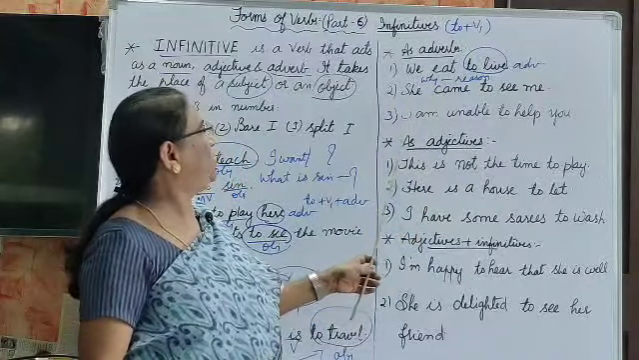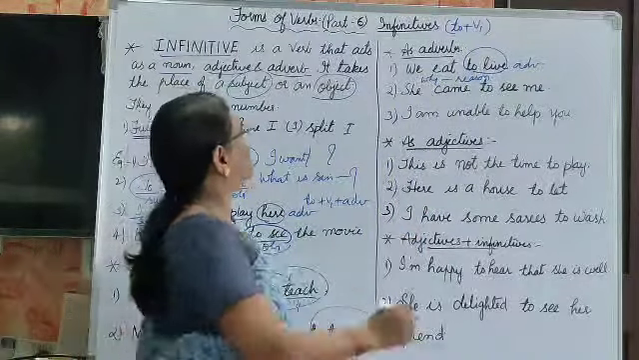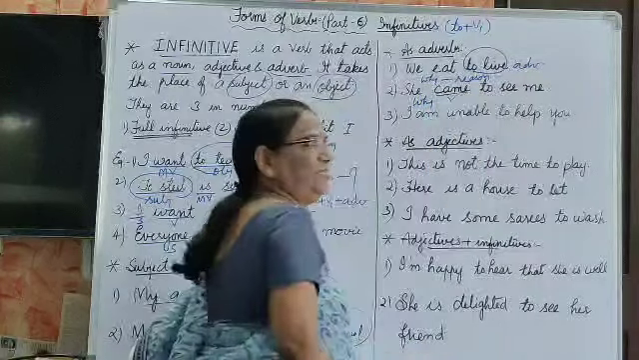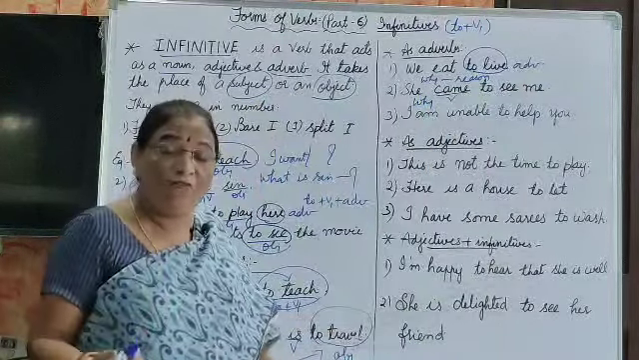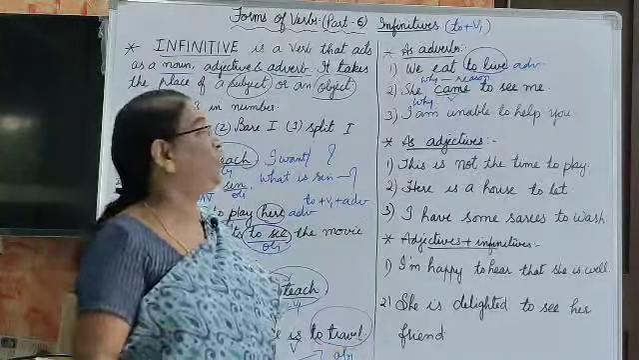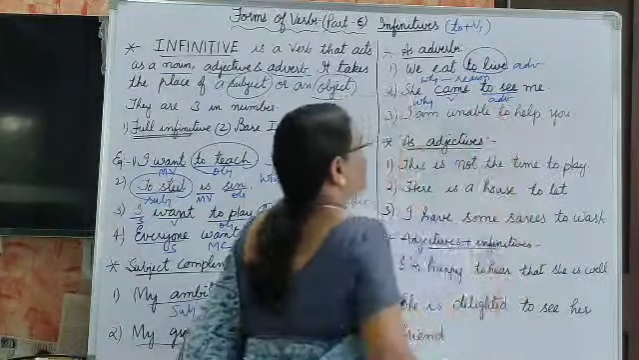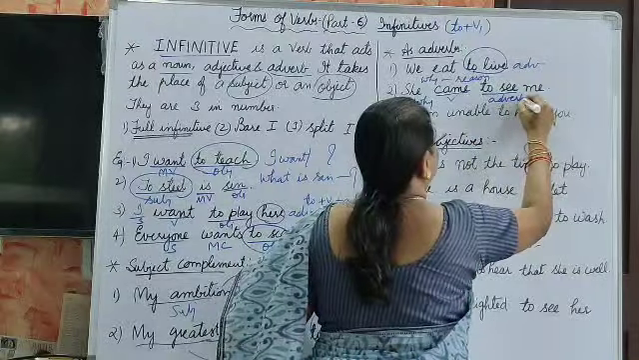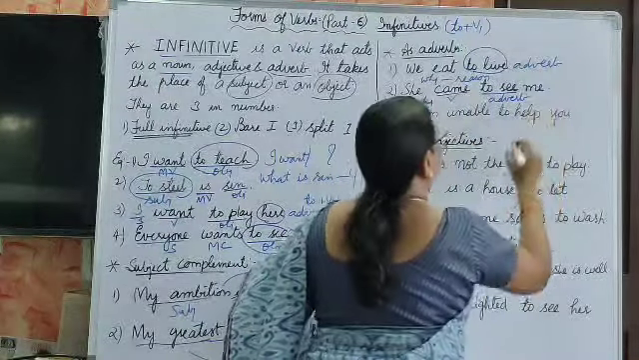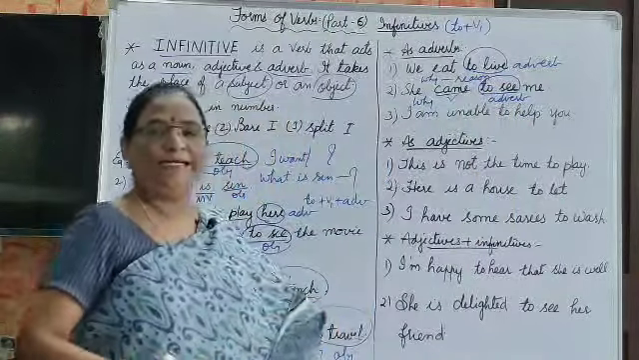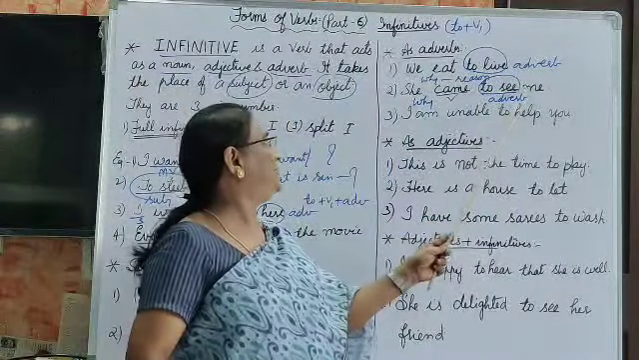Next is, she came to see me. She came. Why did she come? It is a reason. So, to see me acts as an adverb. Here, to live and to see act as adverbs in these sentences.